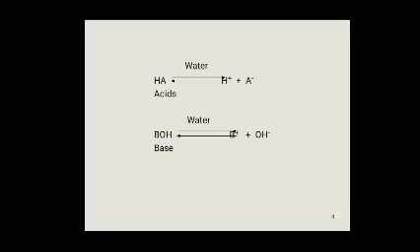Similarly, base BOH, when dissociated in aqueous solution, produces OH minus ions and is called base. It dissociates into B plus and OH minus. Then HA produces H plus ions and is called acid. BOH dissociates in water and produces OH minus ions, so according to Arrhenius, it is a base.